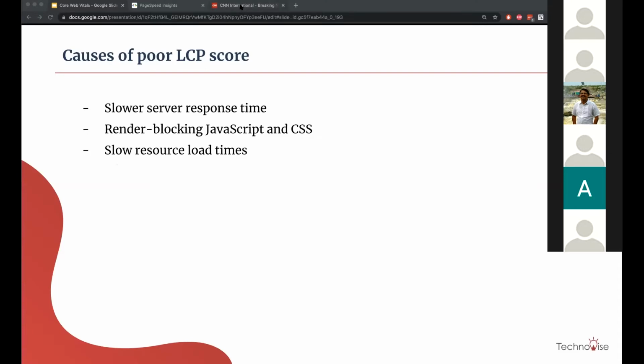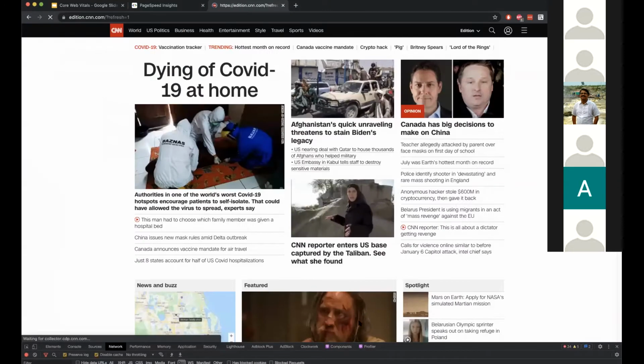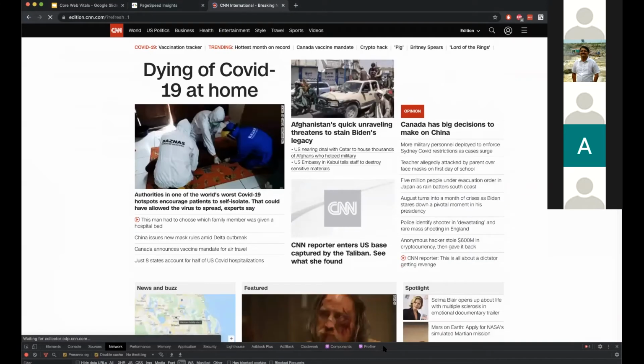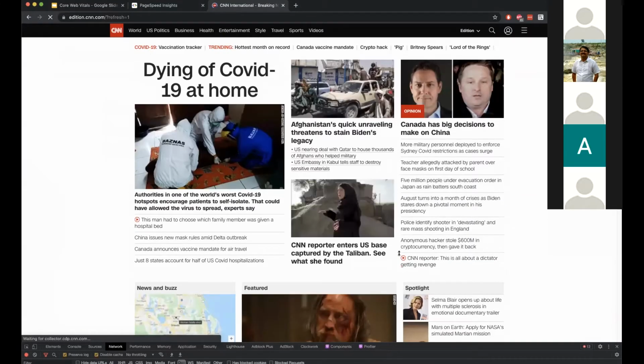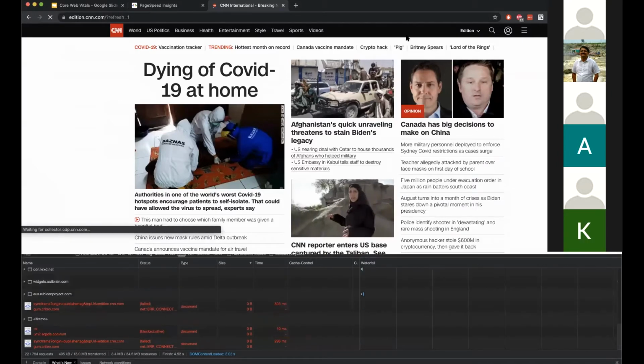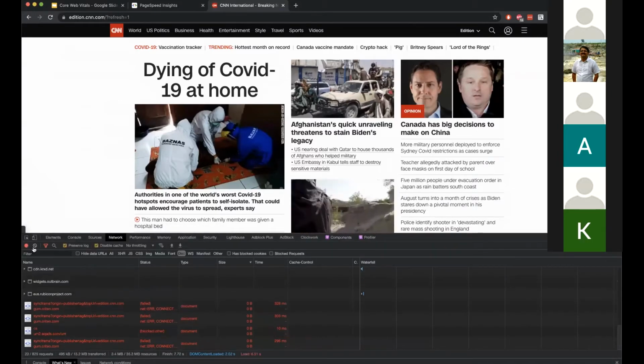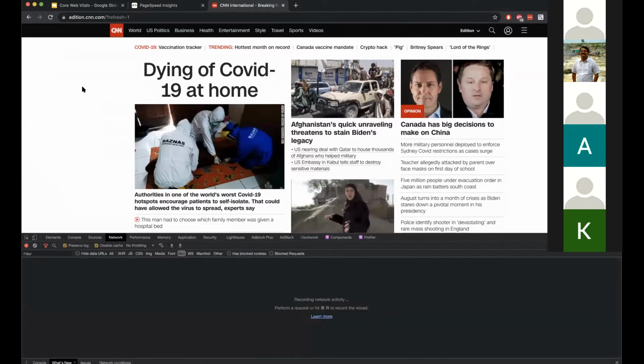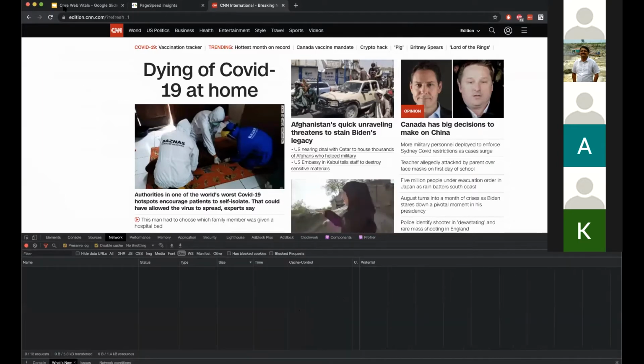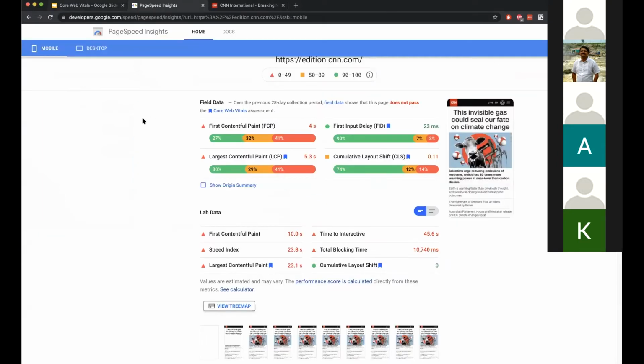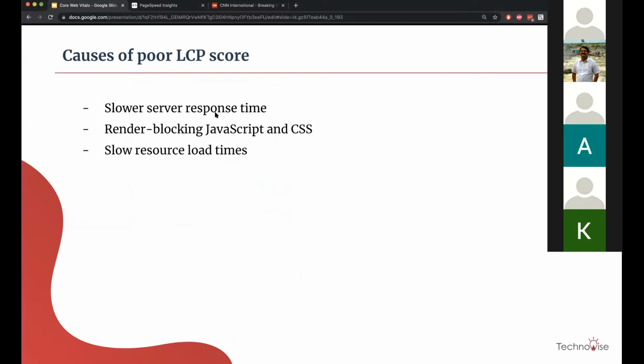So how do you find out if your server is taking more time? This is a website that I'm trying to debug here. What we want to understand is whether the server is taking more time or not.